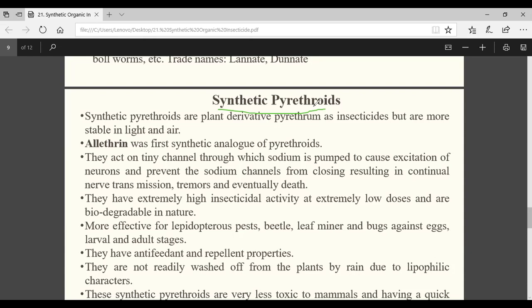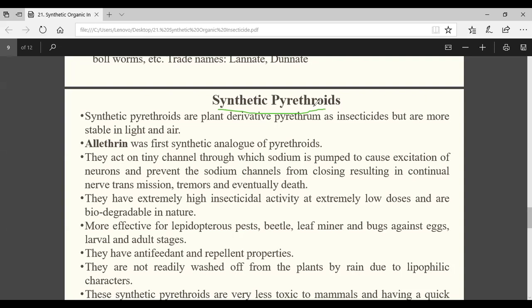They are highly effective contact poisons; if they come in contact, very quickly they bring knockdown in the target insect. But they are poor stomach poisons. These are the overall properties of pyrethrum.